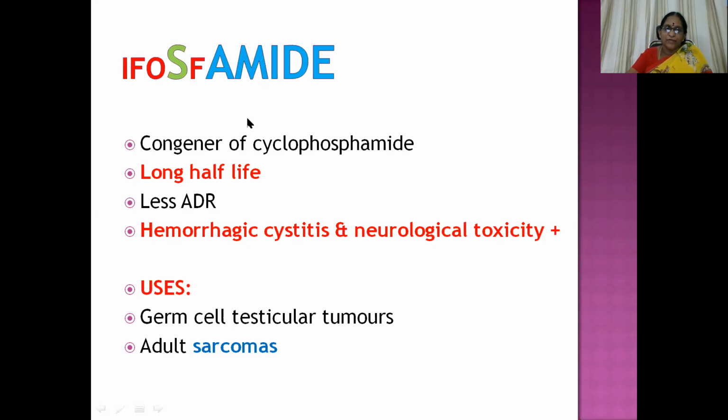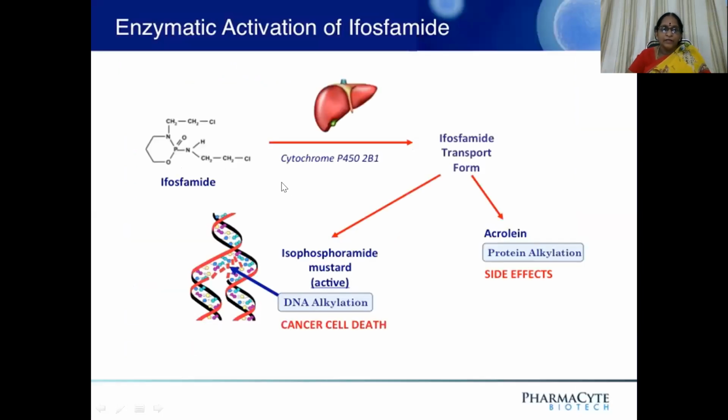of cyclophosphamide. Okay. So here you can see ifosfamide getting converted to isophosphoramide mustard, which is the active form that can give rise to a cytotoxic effect, and then acrolein, which also gives rise to a cytotoxic effect, specifically to the bladder.